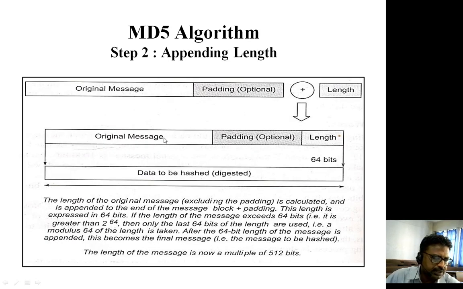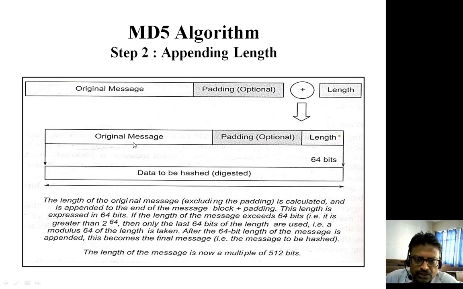Second one is appending the length. After doing the padding, the original message is added with the padded bits. Now we have to append the length, so that original message plus padding plus length will become a multiple of 512 bit, and this length is represented in the form of 64 bit. And what is that 64 bit? Whatever is the size of the original message, the size of this original message is represented in 64 bit form.